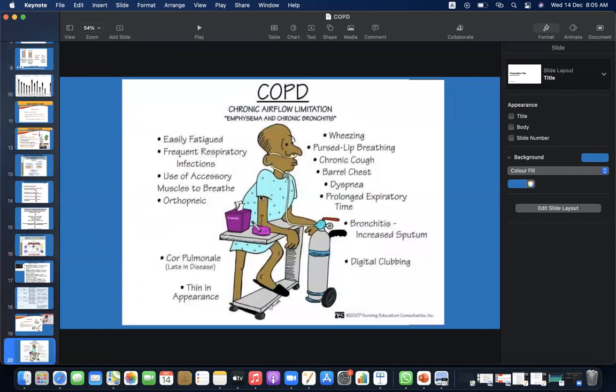COPD has the following clinical features: easily fatigued, frequent respiratory infections, use of accessory muscles to breathe, orthopnea, cor pulmonale, thin in appearance, wheezing, pursed lip breathing, chronic cough, barrel chest, dyspnea, prolonged expiratory time, bronchitis, increased sputum, and digital clubbing.